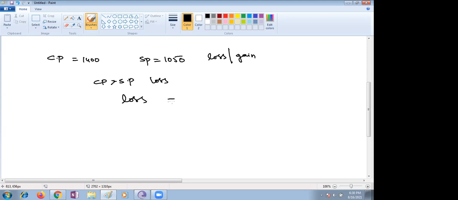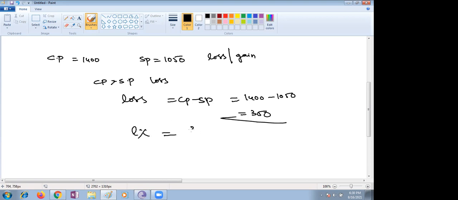Loss is nothing but CP minus SP. So 350 rupees loss is there. You have to find out loss percent. 350 divided by cost price, 1400. Always loss or gain we calculate on what?